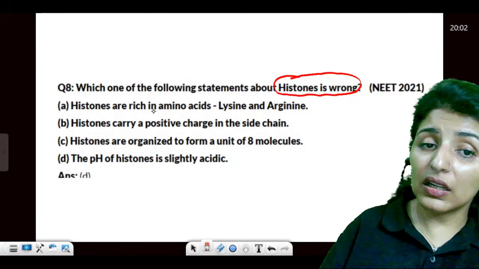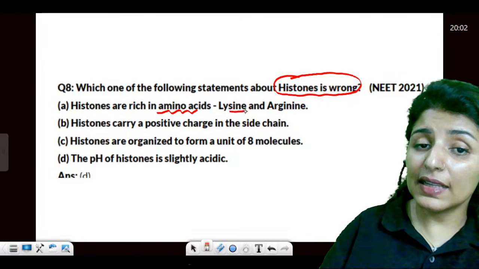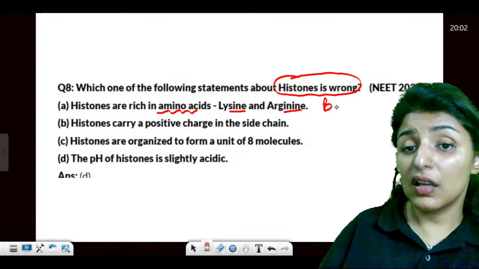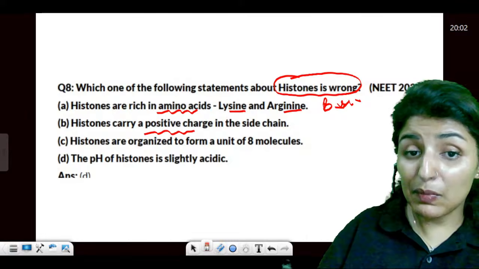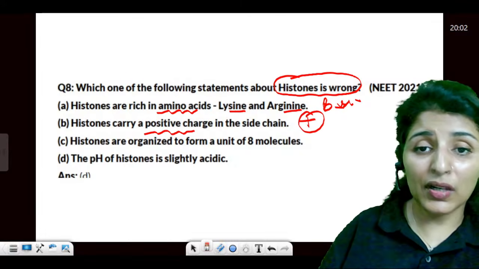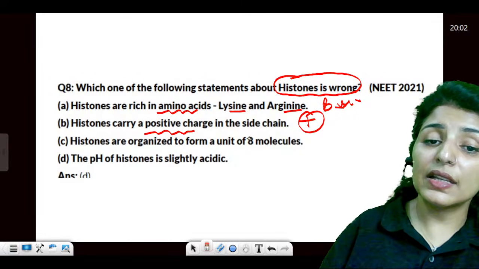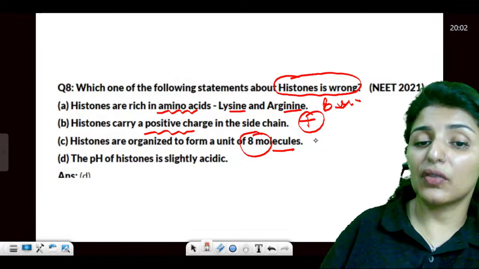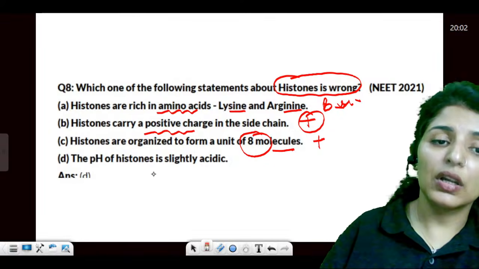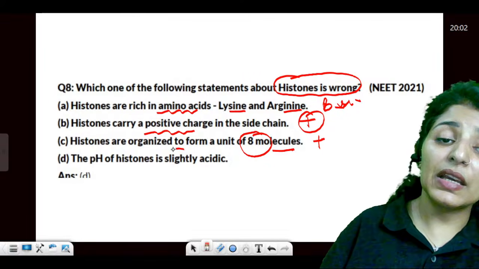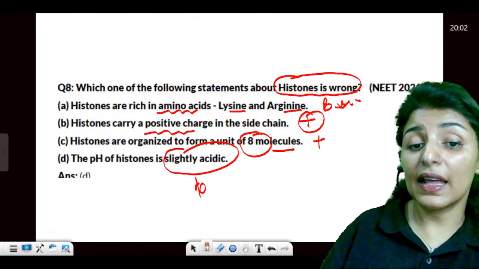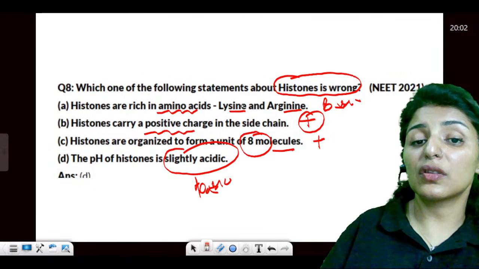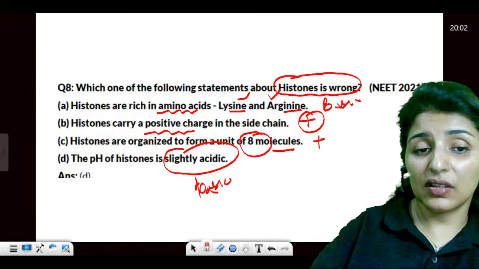Histones are rich in amino acids like lysine and arginine. Yes, they are. They are basic amino acids. They carry positive charge. Yes, basic amino acids carry positive charge on ionization. Histones are organized in octamers, that is a unit of 8 molecules. This is also true. They say the pH is slightly acidic. No, the pH is basic. They are alkaline because of the lysine and arginine.